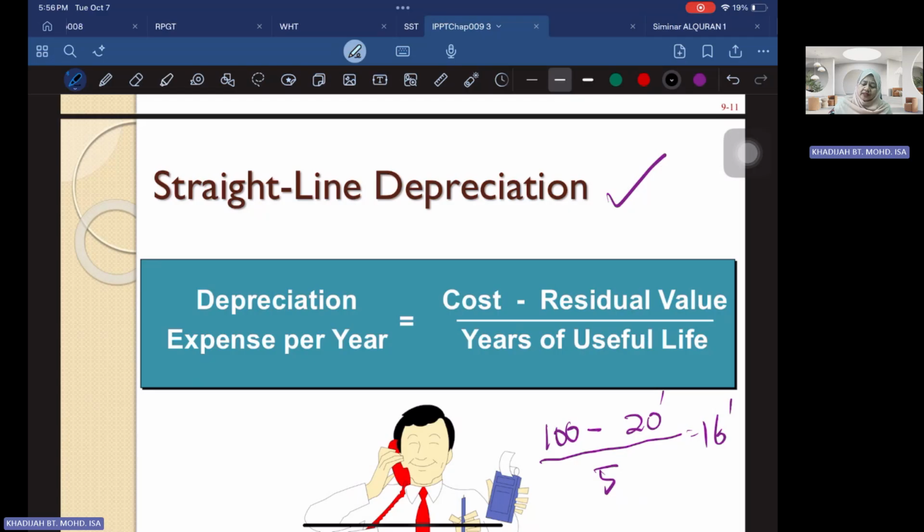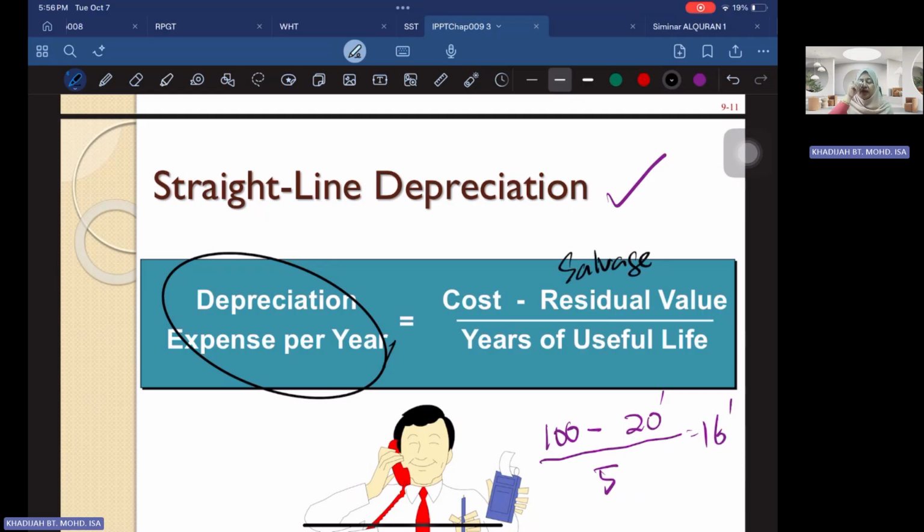So how to compute the straight line depreciation is to identify how much your expense per year is. This expense per year is cost minus residual value over years of useful life. Residual value refers to the salvage value sometimes. Yeah, we call it a salvage value.